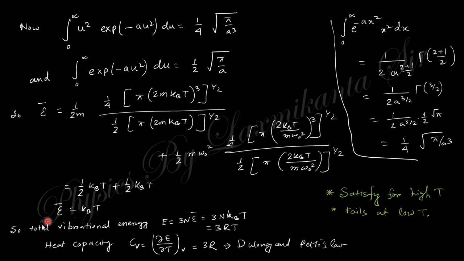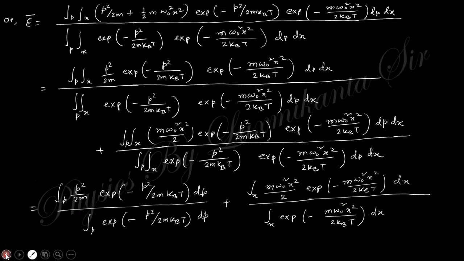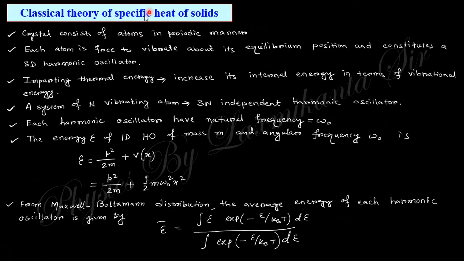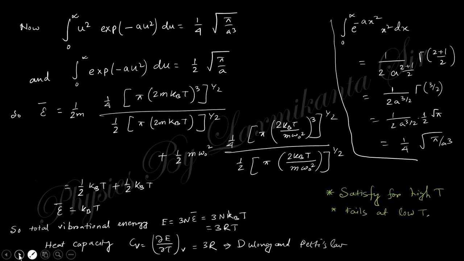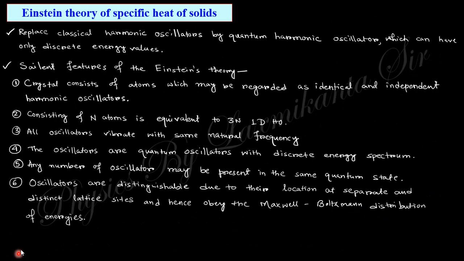So this classical theory of specific heat of solids does not satisfy the practical specific heat expression. That's why the Einstein specific heat of solids was introduced. It replaces the classical harmonic oscillator by the quantum harmonic oscillator.